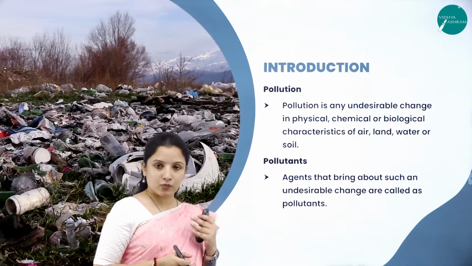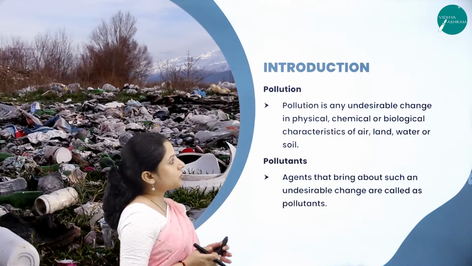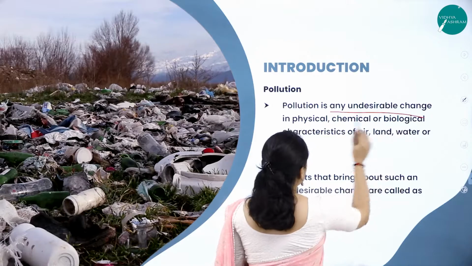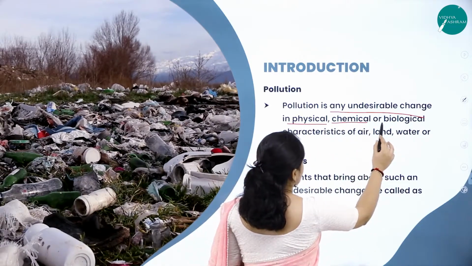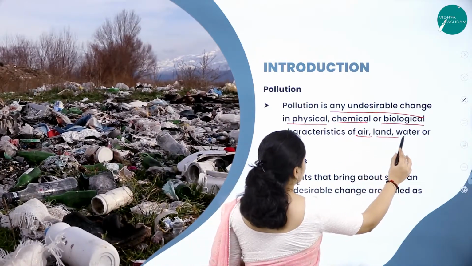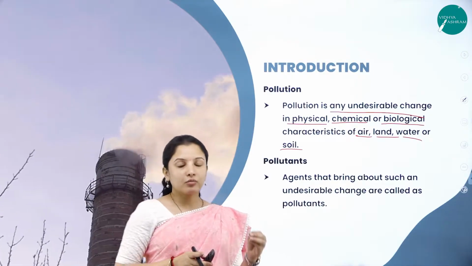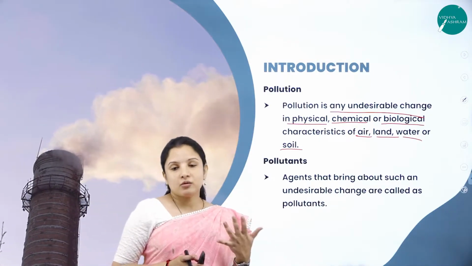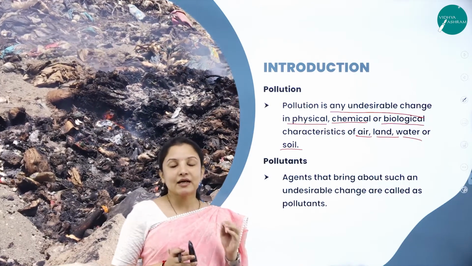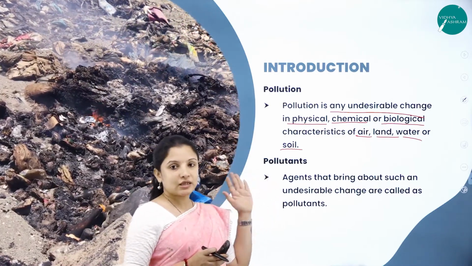Talk about the pollution. So first let's know what is pollution and what are the factors that cause pollution. So pollution is nothing but any undesirable change, be it a physical change, a chemical change, or biological changes that occur in the air, land, water, or in the soil. It is called as pollution. So a normal water, when compared to a polluted water, it has a lot of difference, right? Because an undesirable change would have occurred in that particular water. So for example, so that is nothing but pollution.